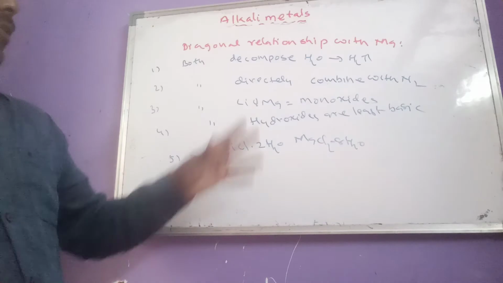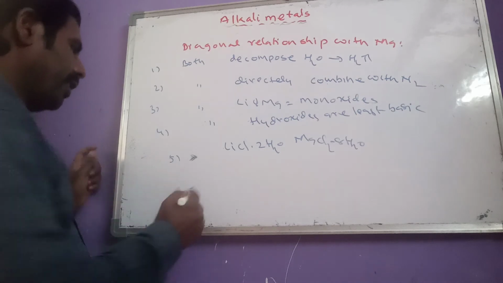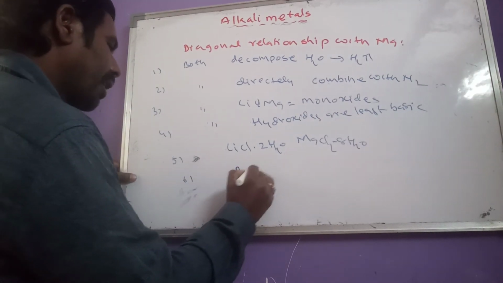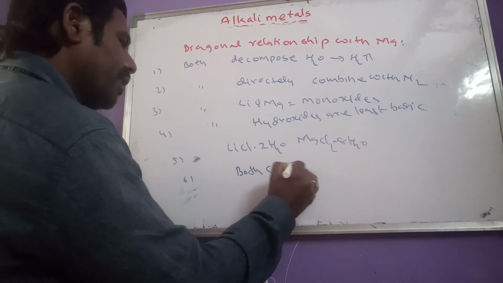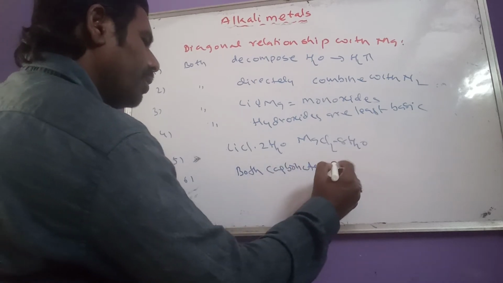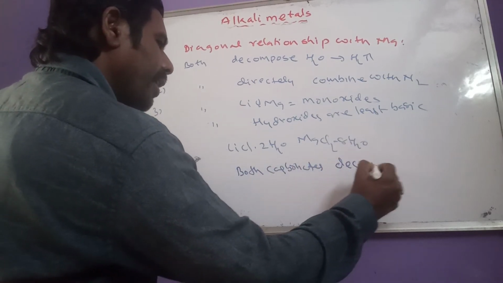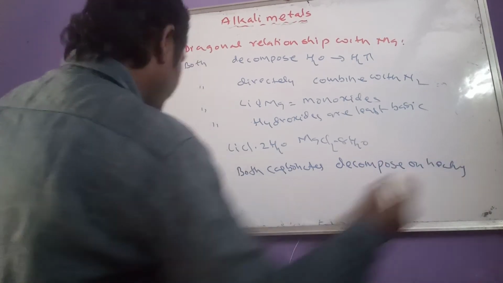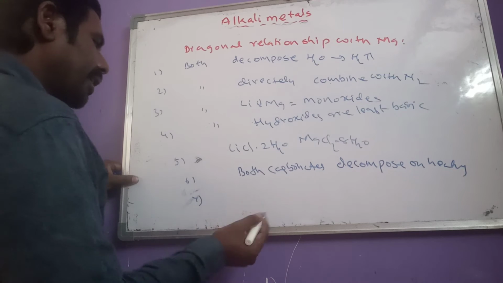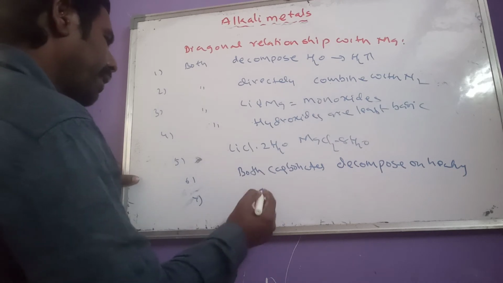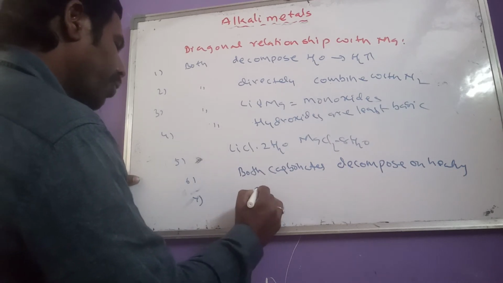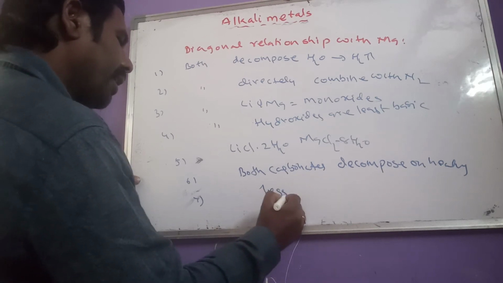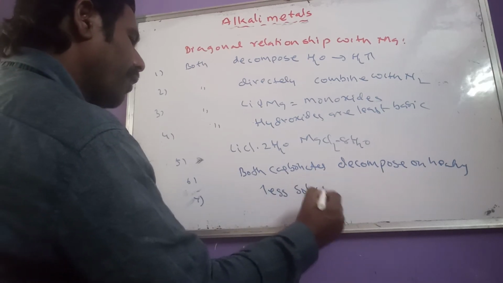And another important one also there. Both carbonates decompose on heating easily. And another property here: both lithium and magnesium compounds are less soluble in water.